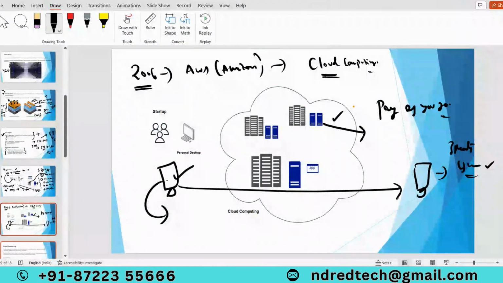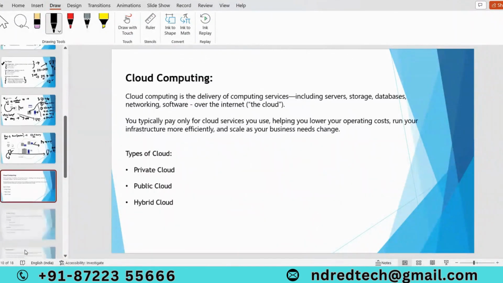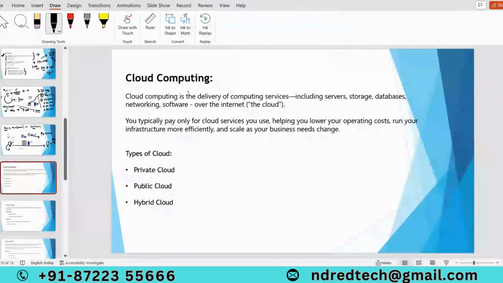So if you see the definition, what is cloud computing? Cloud computing is the delivery of computing services like servers, storage, databases, networking, software, everything, over the internet. You typically pay only for cloud services. How much you are going to use, you are going to pay for that. That's it. That's the advantage of cloud computing.